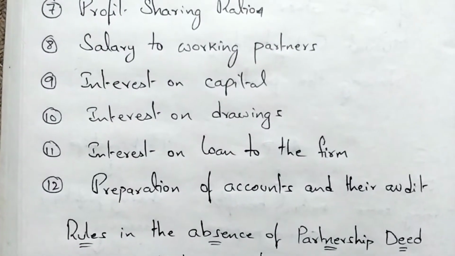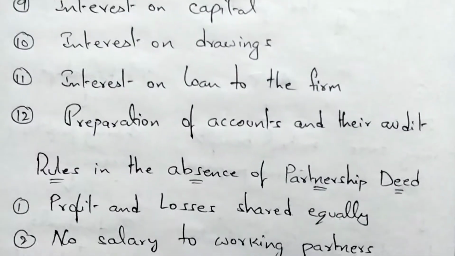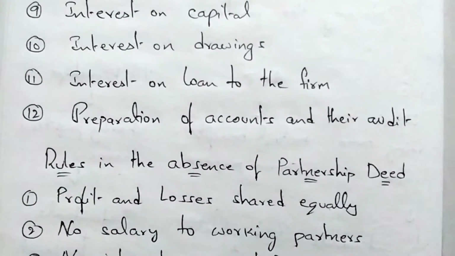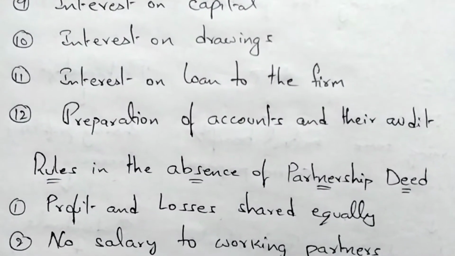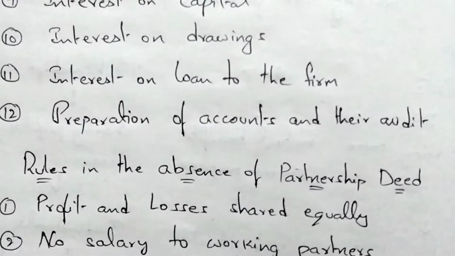Interest on loan to the firm: if a partner has given some loan to the firm, in case of no agreement the partner is entitled to interest of 6%. Okay. Preparation of accounts and their audit. Okay, these are the clauses.